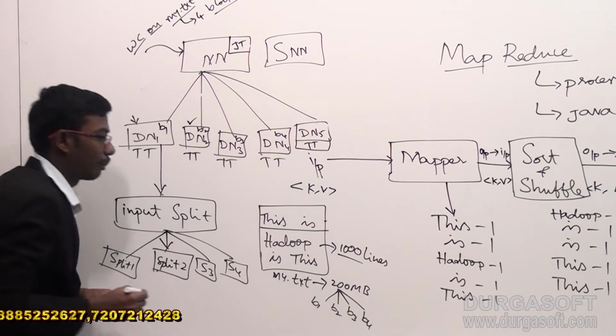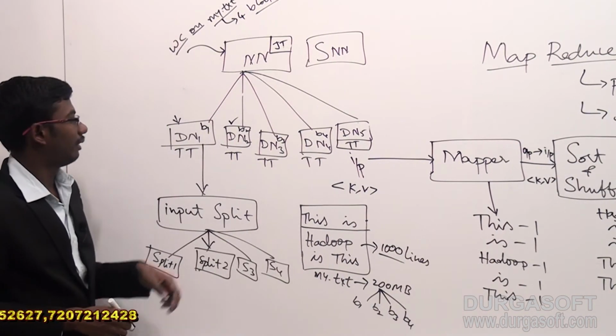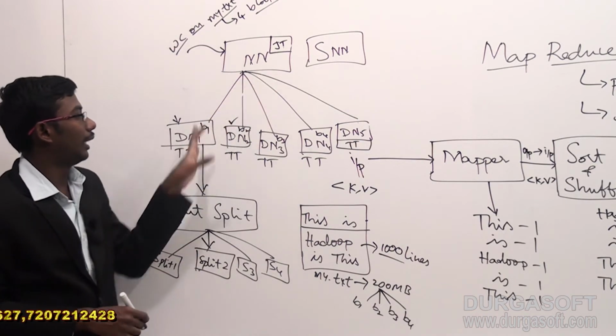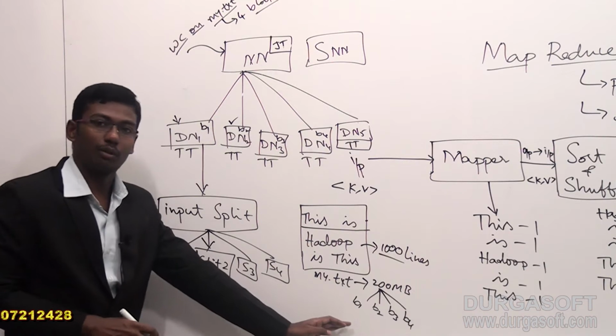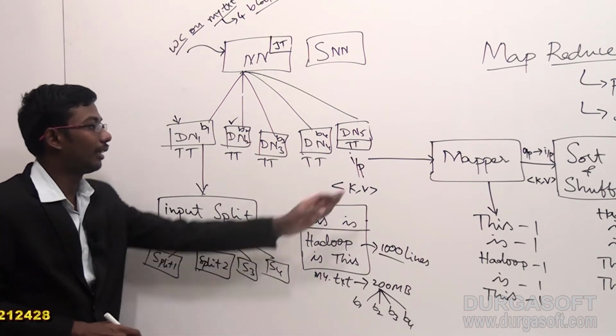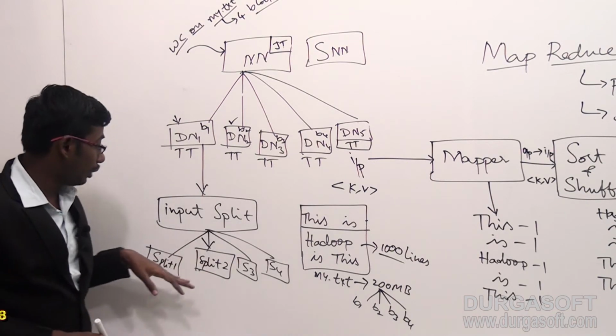We need 4 splits to represent the 4 individual blocks. Fine. The job tracker and the name node will assign the things and will generate 4 blocks, 4 individual splits before starting the mapper and any phase of the MapReduce life cycle. Okay, we have 4 splits.